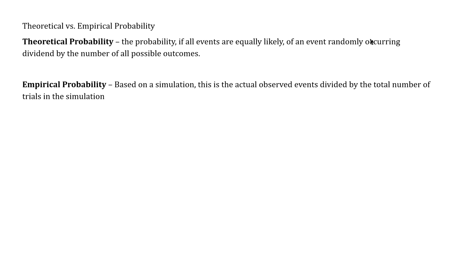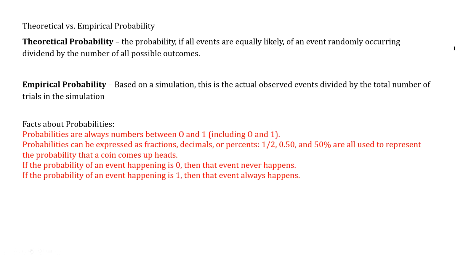It's just that we're still basing everything on the fact that we expect the theoretical probability to happen. I mean, every time you flip the coin, you're expecting a head or a tail. It's a 50-50 proposition. But over a number of actual observations, the empirical probability is what you're observing as you go through it. So facts about probabilities: they're always between 0 and 1. You can't have a 200% probability of something happening. So they're always going to be between 0 and 1.